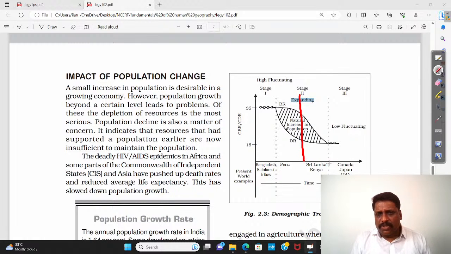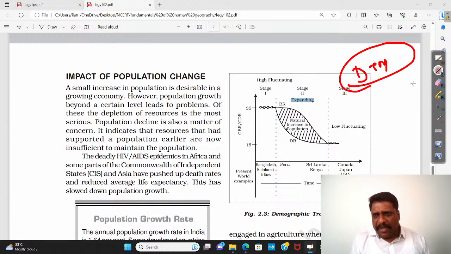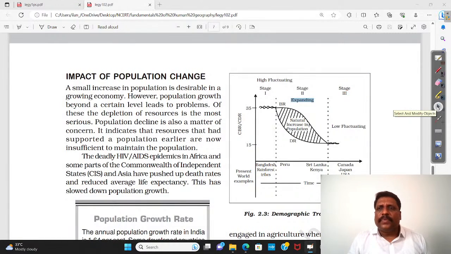Then there is also a stage called decline. So this demographic transition model, maybe this diagram is slightly incomplete. I'll take this demographic transition model.